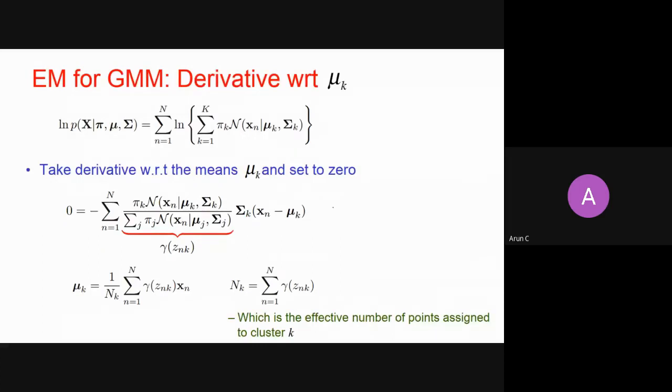If you replace this, you will get summation of gamma znk, just for simplification, it is gamma znk, not sigma.